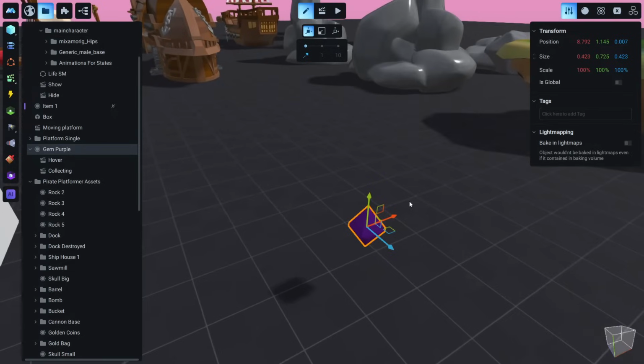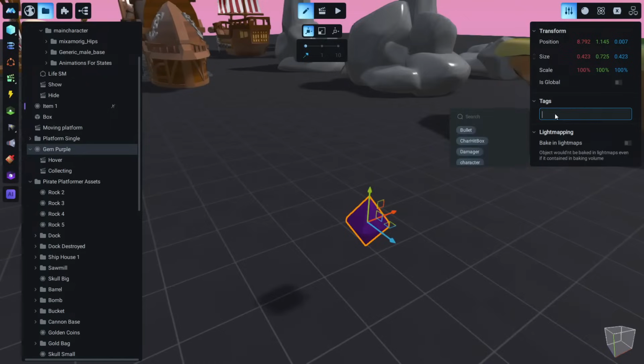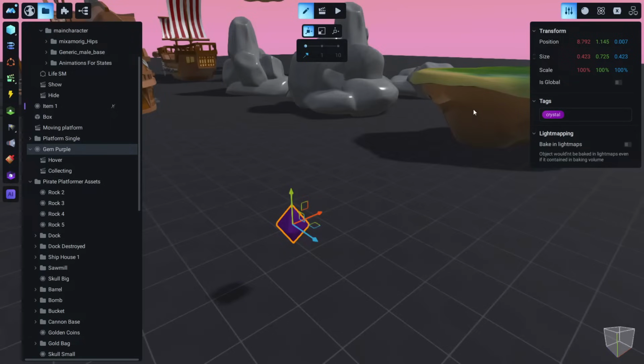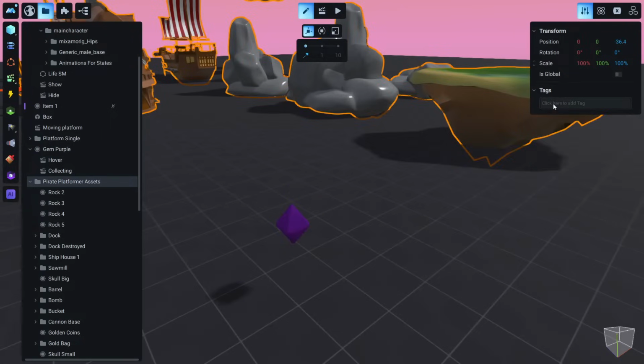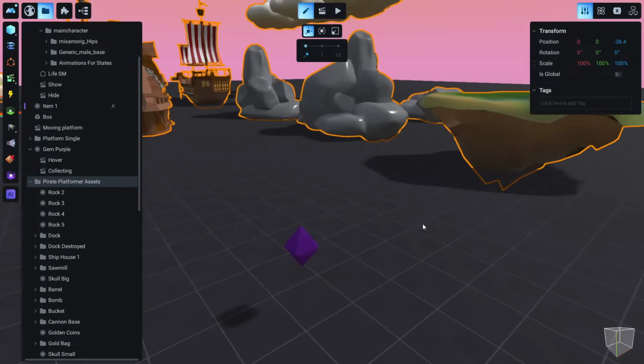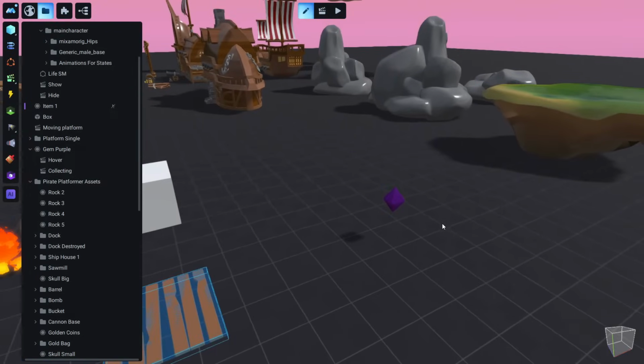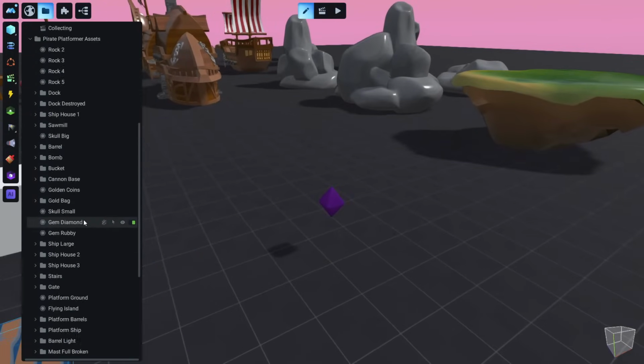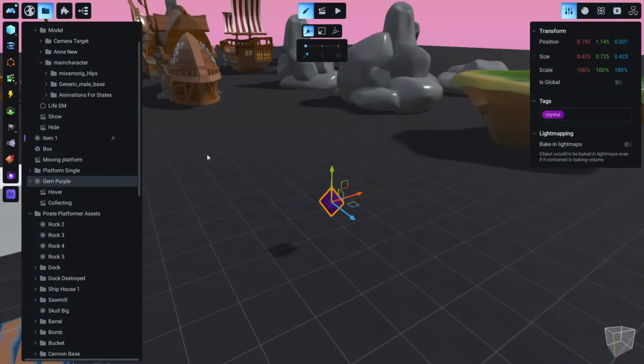So let's see first how we can create a tag. We click here and we type any name we like. I will name it crystal. Okay, crystal, and we hit enter, and now we have a tag called crystal, and we can also make it a different color just to be easy to find it here. Okay, so we can add this tag crystal to any item we want. So you see the crystal is here. Okay, and why I did this, you will understand in a little bit. Just for now, you should know that this crystal has this tag.